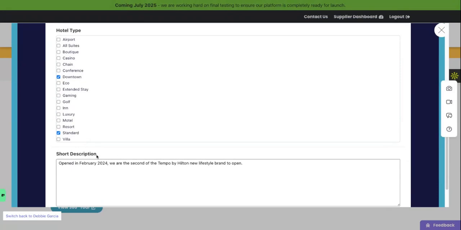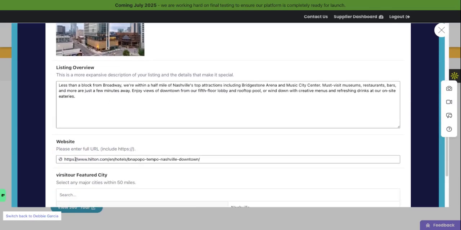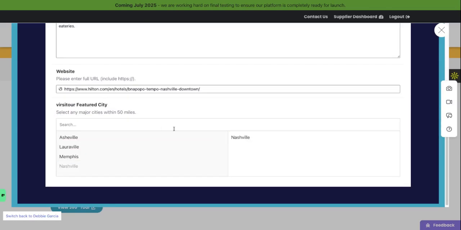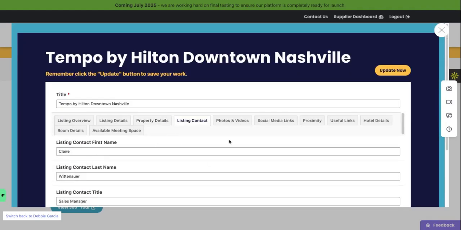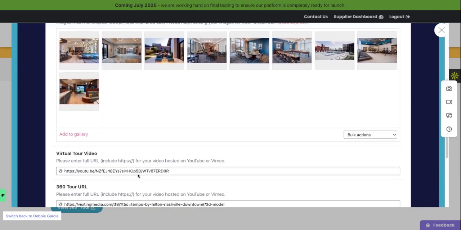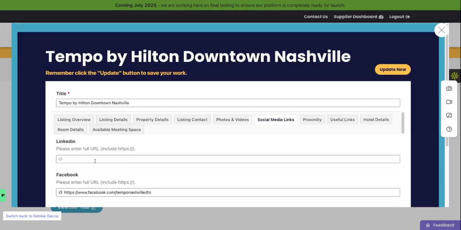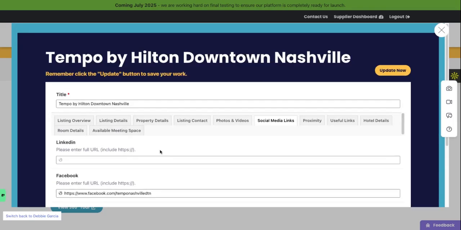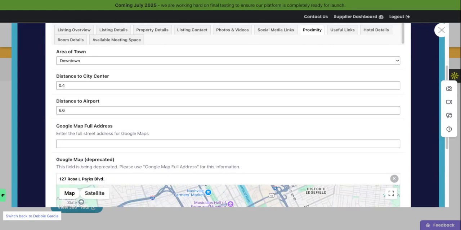Add your hotel type, short and long descriptions, logo, and featured image in the first section. Then move on to your property address, general contact info, and your personal contact details. Upload your photo gallery, video links, and 360 virtual site tour to bring your property to life. Don't forget to enter your proximity to the airport or downtown, and link your social media accounts if applicable.